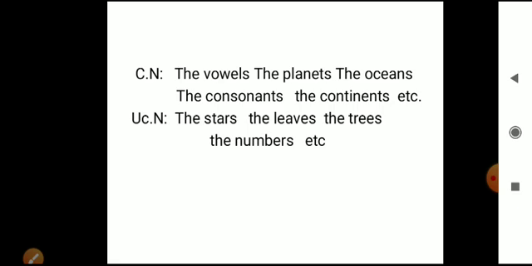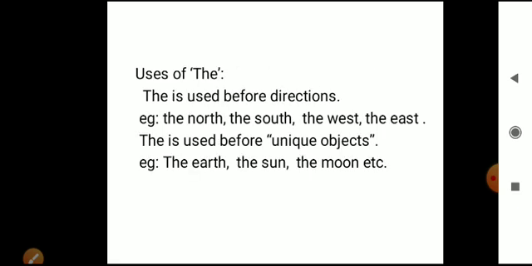Did you get the idea, beta? So why is "the" known as the definite article? Because it's going to indicate definite things, definable things. Understood? Is it clear, beta? Let's move to the next slide.